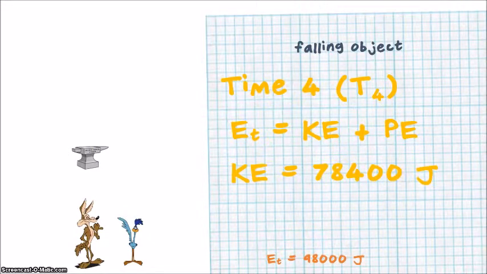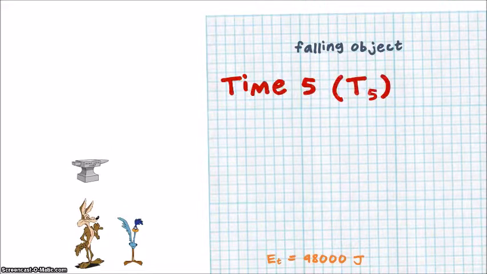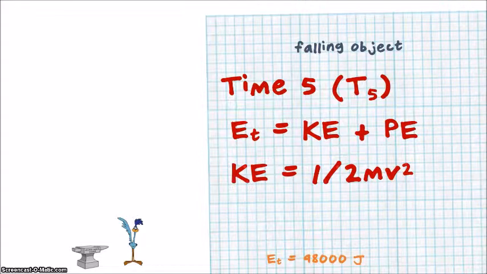Here comes our kinetic energy, it's hiking up there. We're at 78,000. Potential energy, we're getting closer to the ground, so our potential energy is going way down, but our total stays the same. Last one, boom, sorry Wile E. Coyote. Now our kinetic energy, 1/2 mv squared, we've reached as fast as this thing is going to go.